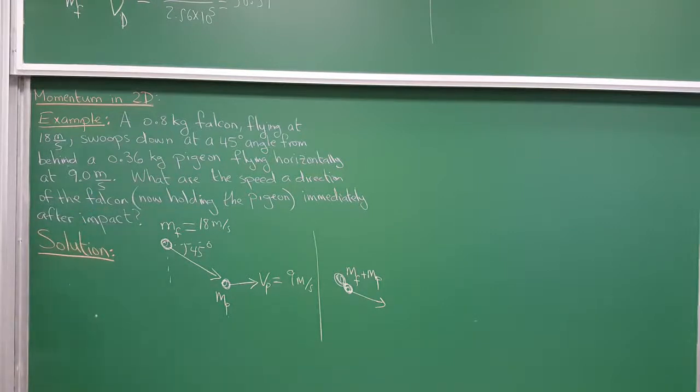Well, we're going to find the momentum in the y direction and then the momentum in the x direction, and then see what happens. So the momentum in the y direction will be the mass times the velocity in the y direction.